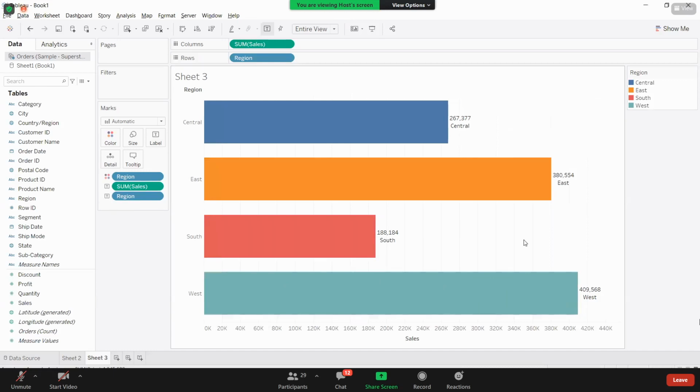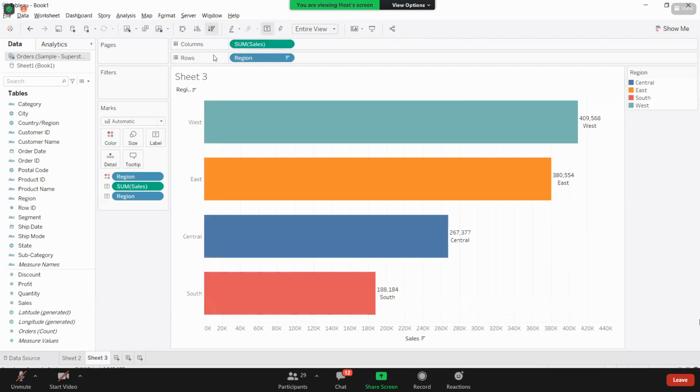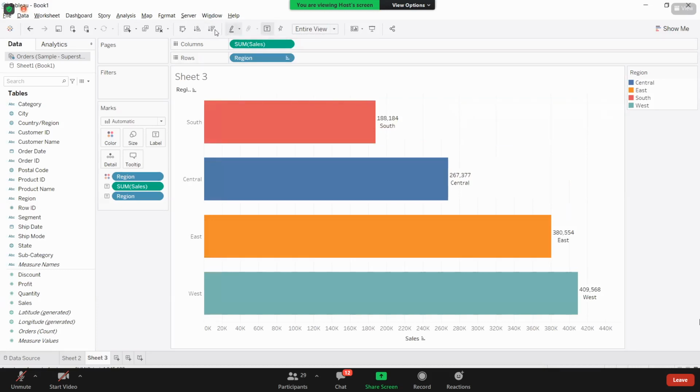And one more thing, guys. Here I know by looking at this, West is giving me the highest sales. But every time I can't locate where the highest sale is, so I need this view to be sorted. You have these sort options directly here. If you click on this, it will sort the view in descending order. This is for ascending order.